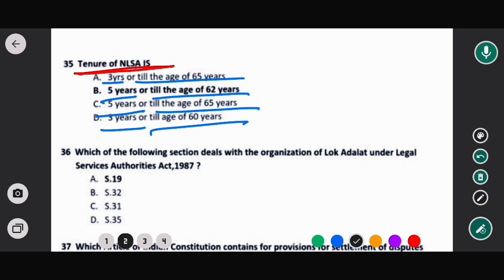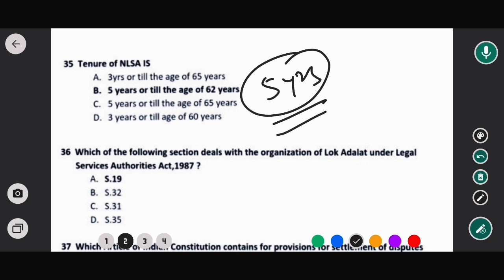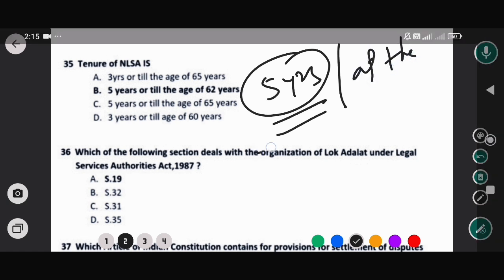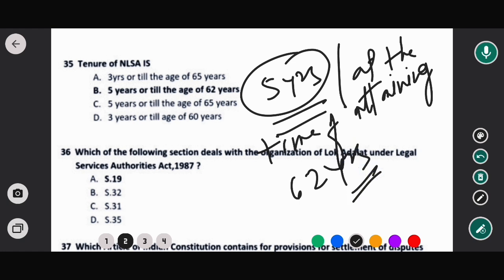So in this case the correct option would be option B, that means 5 years or till the age of 62 years. If 5 years are complete, then that member will be retired from service, or at the time of attaining 62 years, from the date of joining.